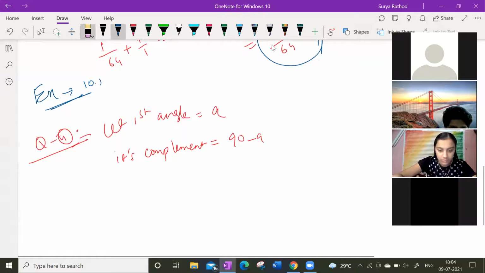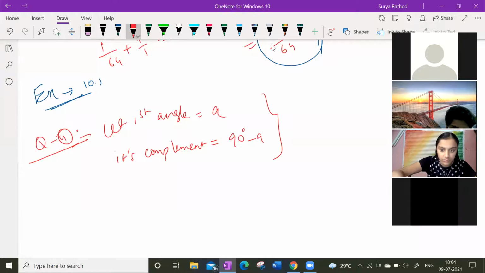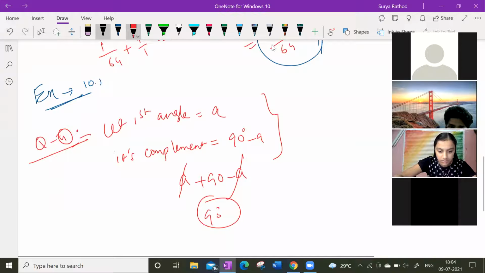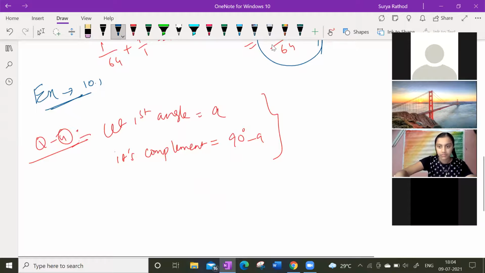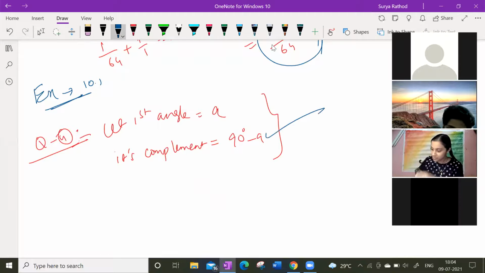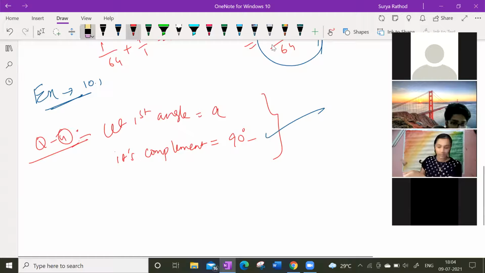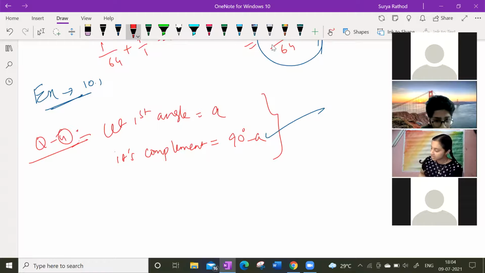Look at this: 90 minus A plus A. If I add these two, again I'm getting 90 only. After adding any two complementary angles, you must get 90 degrees. So my sum would be 90 degrees. It is 90 minus A, isn't it? Yes or no? Are you getting my point? Yes, sir.